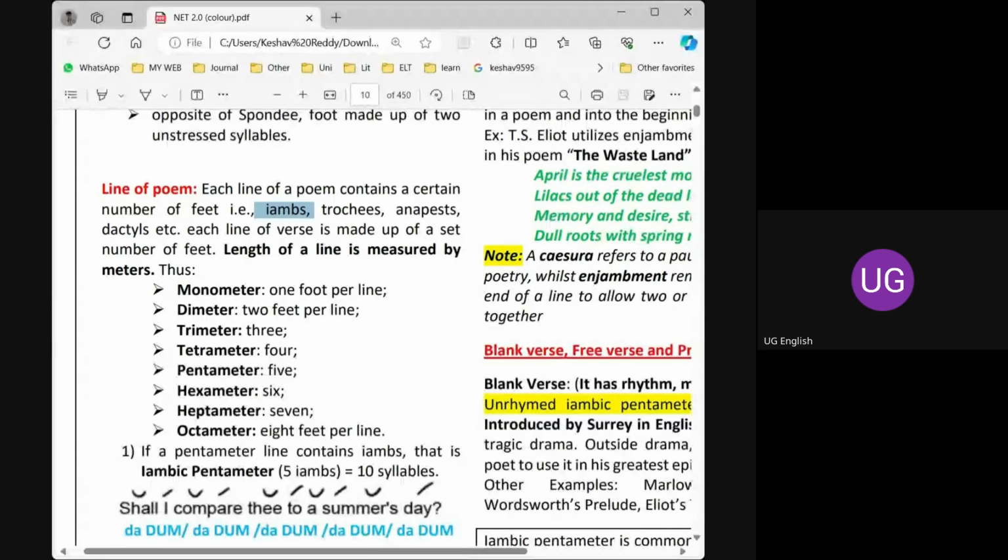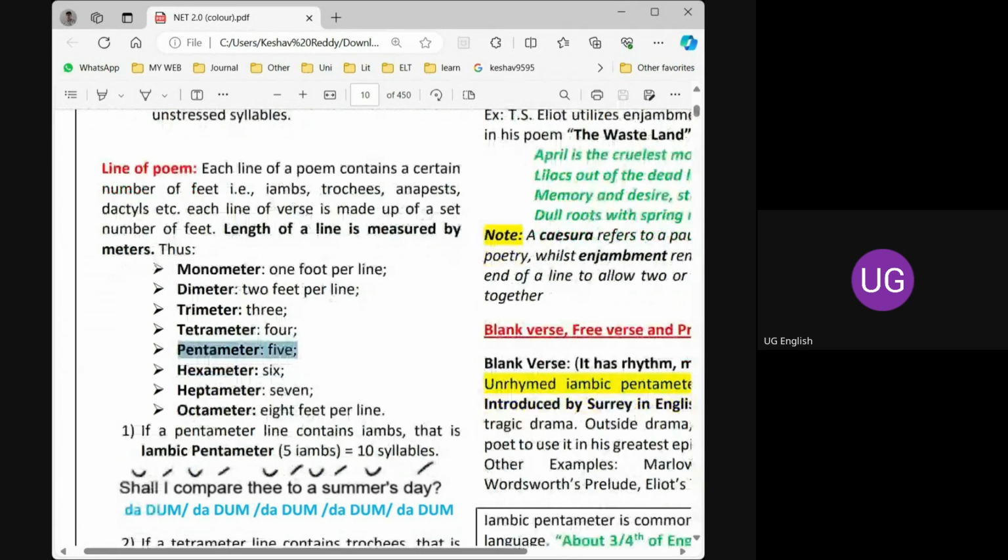So if a line of a poem has five iambs, that will become iambic pentameter. Simple. Penta means 5 meters. If all 5 are iambs, then it will become iambic pentameter. If all the 5 are trochees, then it is trochaic pentameter. If all the 5 in the line are anapests, then it will be anapestic pentameter. So just remember that. In this way, we will calculate a line.